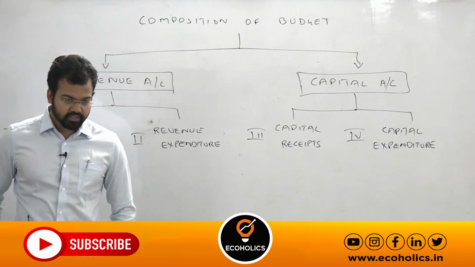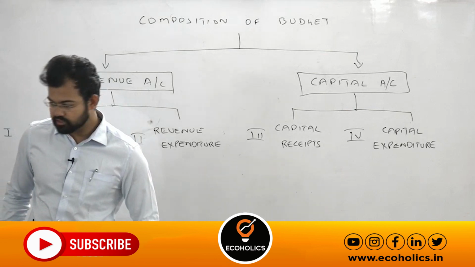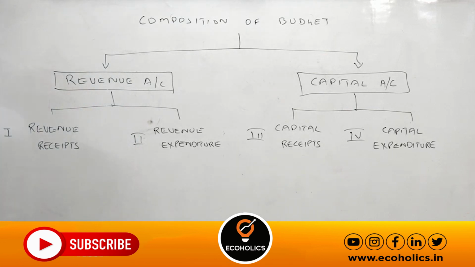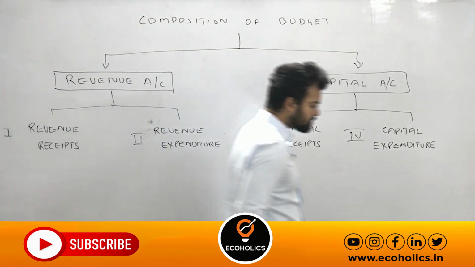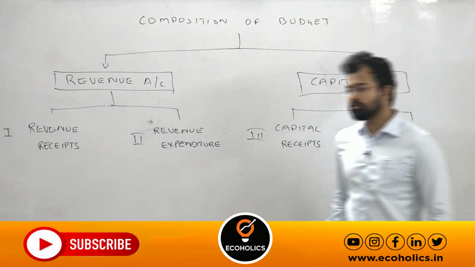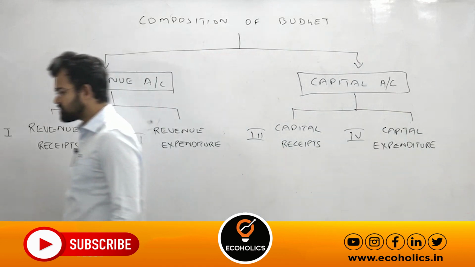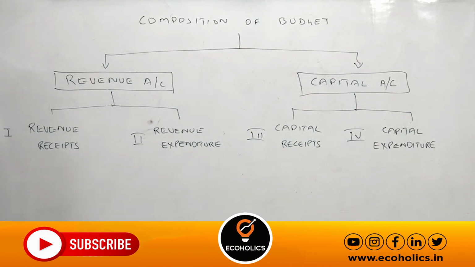You write the subheading revenue receipts, that is the first point. Under this you write revenue receipts are day-to-day or current transactions.